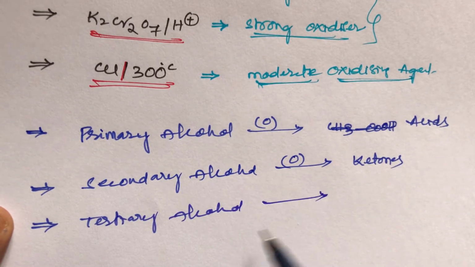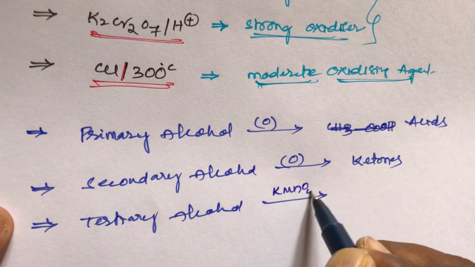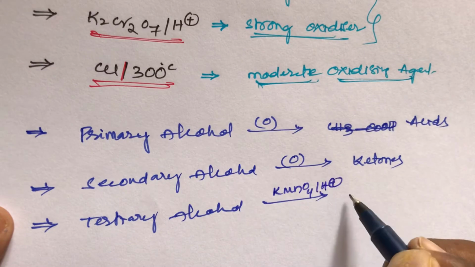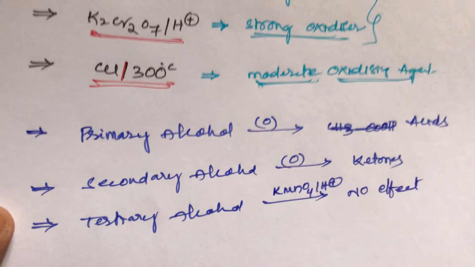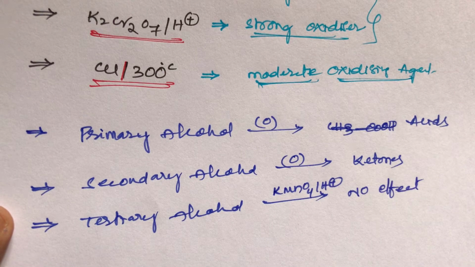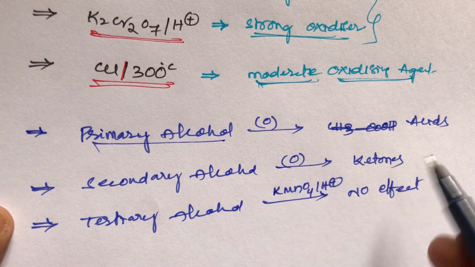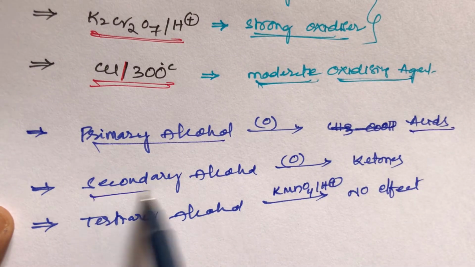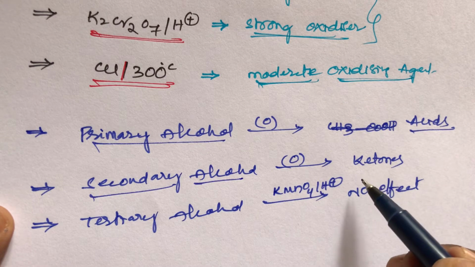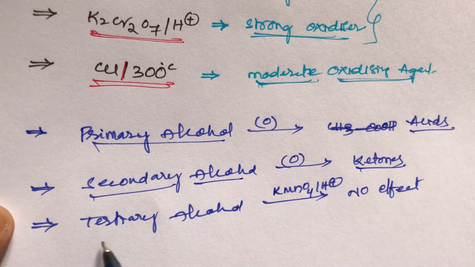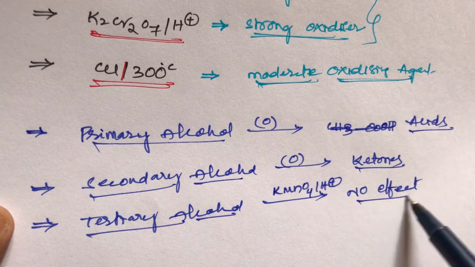And the third one, student, tertiary alcohols. Tertiary alcohols on oxidation with K2Cr2O7 or KMnO4, what happens? No effect. It is very most important. Primary alcohols on oxidation with KMnO4 or K2Cr2O7 give acids. Secondary alcohols on oxidation with KMnO4 or K2Cr2O7 give ketones. And tertiary alcohols on oxidation with KMnO4 or K2Cr2O7, there is no effect.